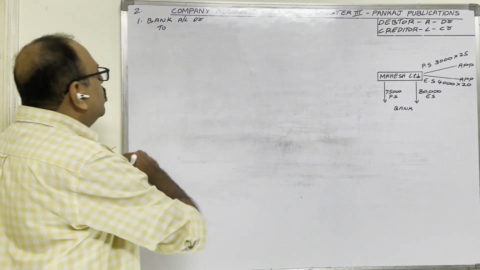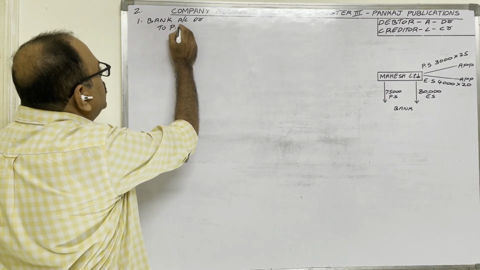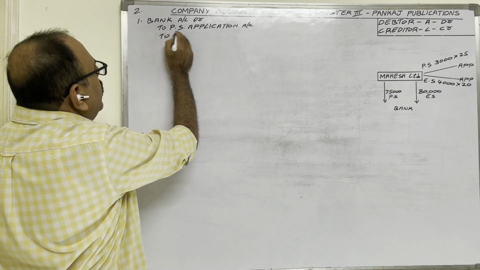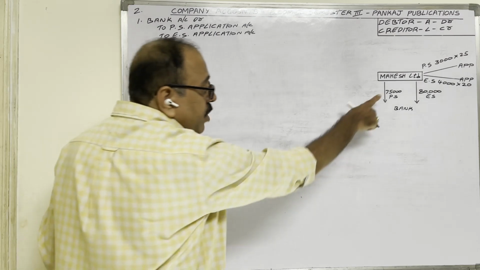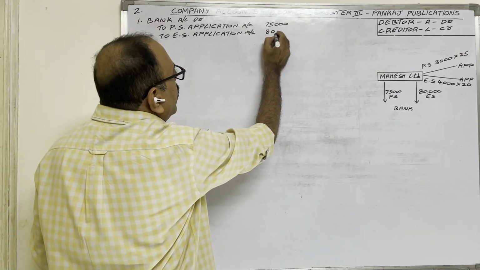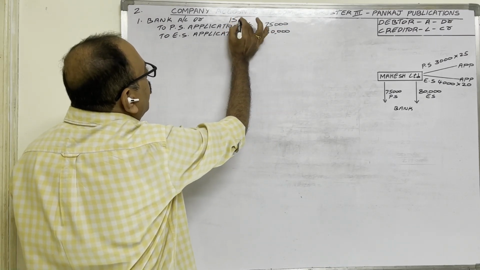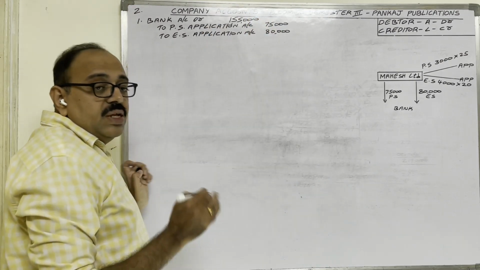And these two accounts are to be credited: to preference share application account, to equity share application account. Preference share application money 75,000 rupees. Equity share application money 80,000 rupees. Total we have to debit 1,55,000 rupees. So this is the first entry.